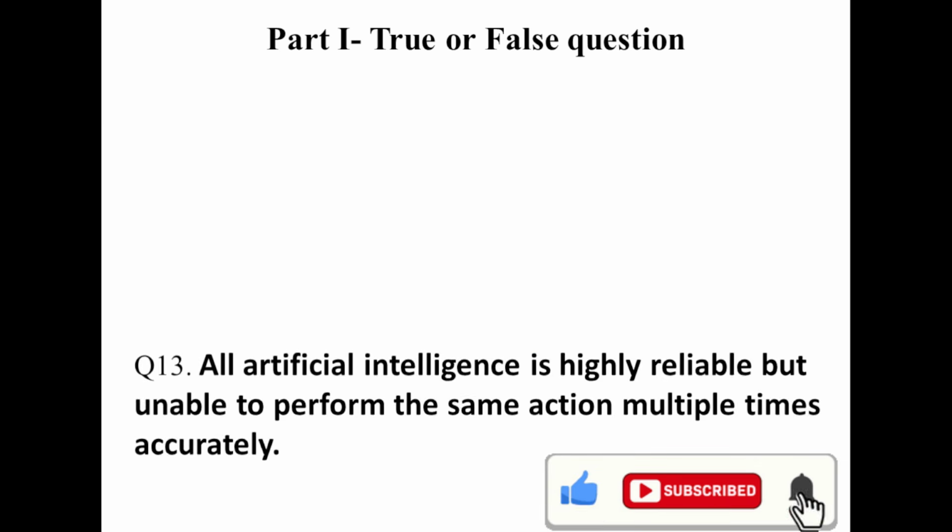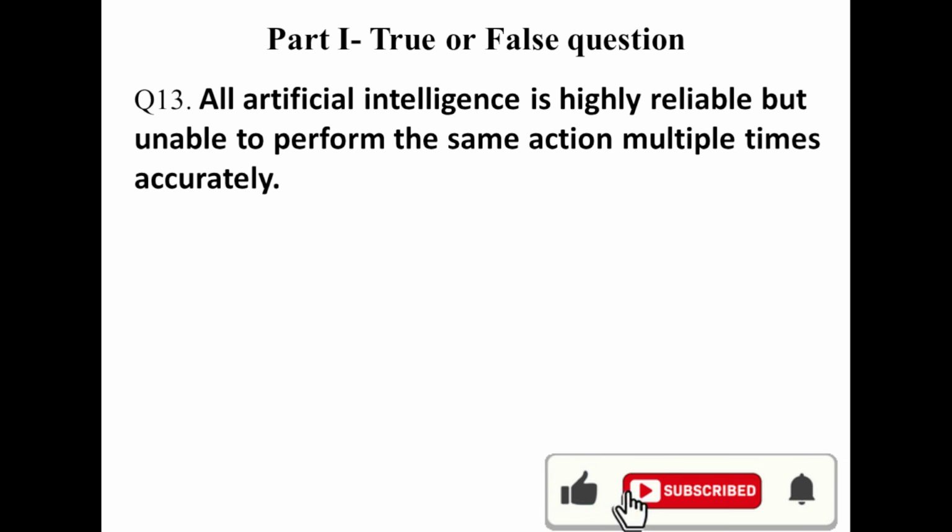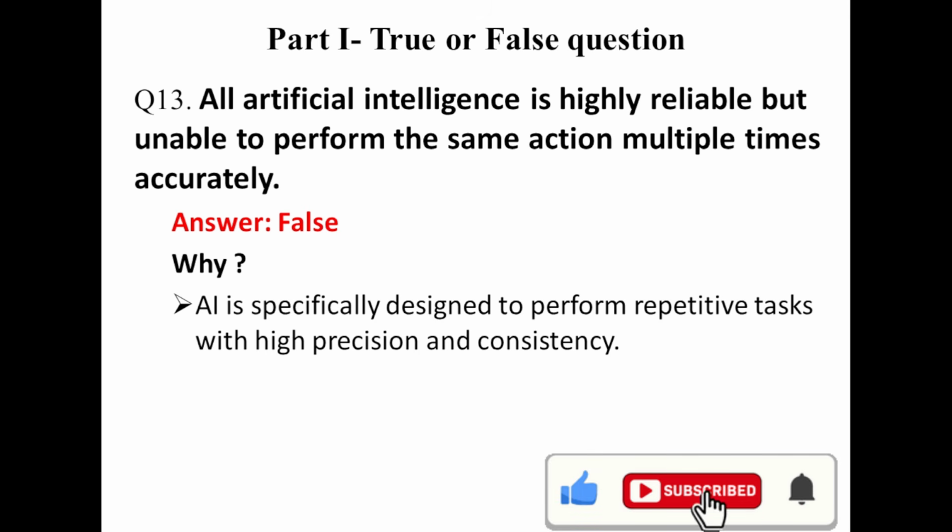Question number 30. All artificial intelligence is highly reliable, but unable to perform the same action multiple times accurately. This is false. The reason why we need AI is in order to perform repetitive tasks. Also AI is reliable. The reason why it is false: AI is basically designed to perform repetitive tasks with high precision and consistency.